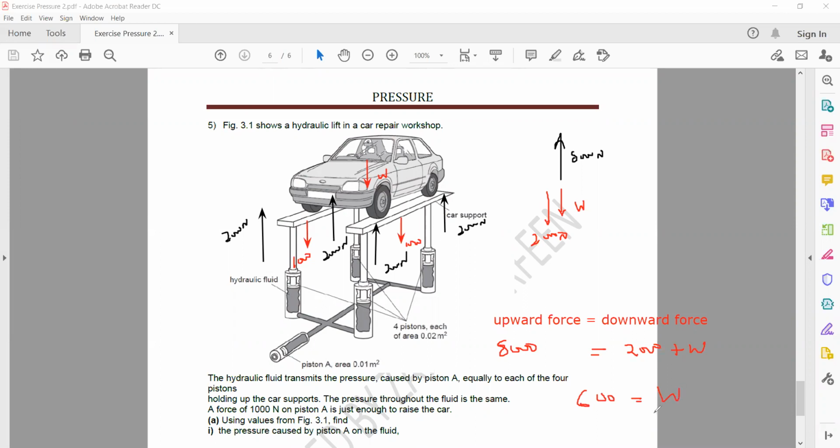But in the question, they asked for the mass of the car. So you have the formula W equals mg. So weight of the car is 6,000. Mass of the car we don't know, and the gravity is 10. So if 10 is multiplied, other side it will divide. So 6,000 divided by 10. So what is the mass of this car? The mass of this car is equal to 600 kg. Is this clear? That is how we get the mass of this car.